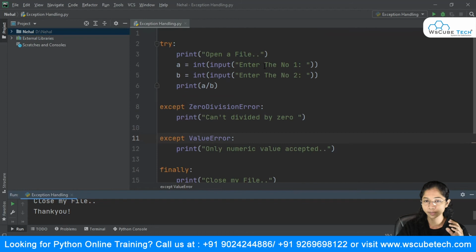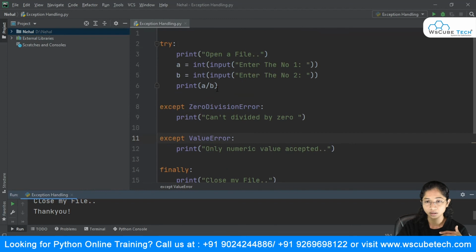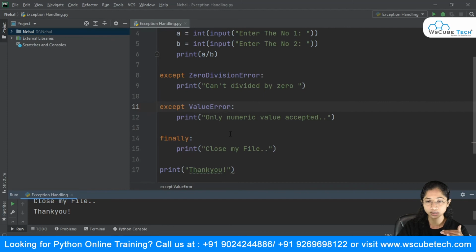But what if some error arises here? First it will open a file and display that message. If by chance you're giving an input other than the integer value, it will go out of this and print that only numeric value accepted over here in this case. And then it will print your close my file, and definitely it is going to give you this result as well. It will print this finally message and say thank you in this case.